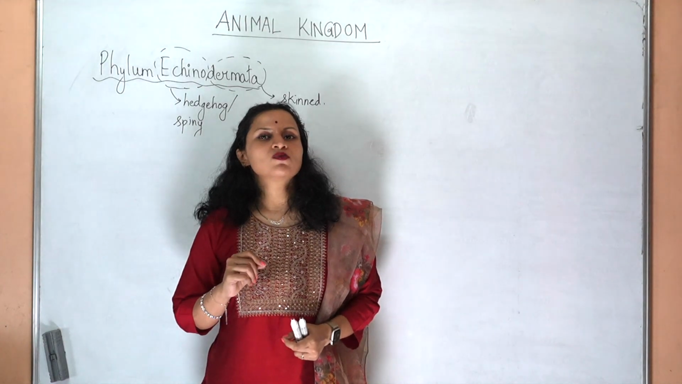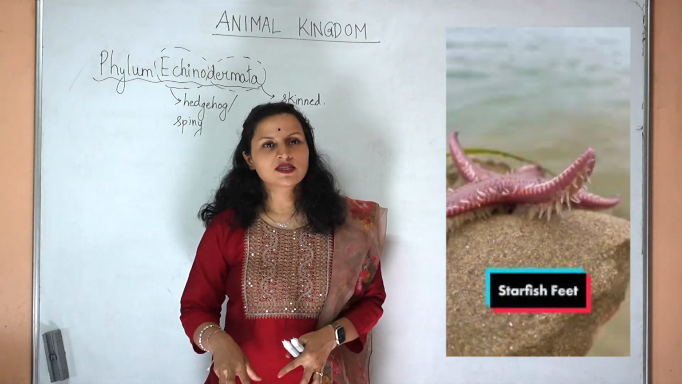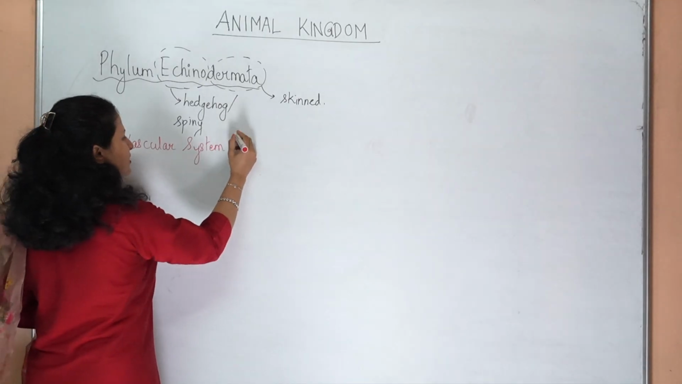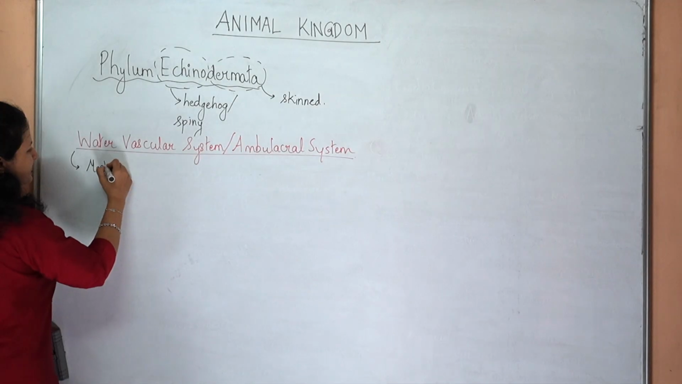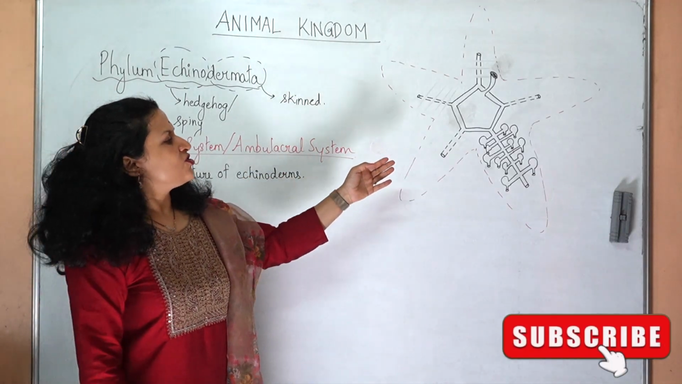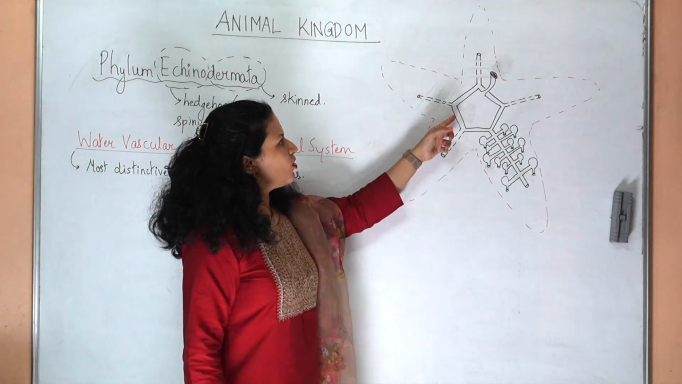It is because of this water vascular system that they have the formation of those tube feet, which protrude outside. The water vascular system, also called the ambulacral system, is the most distinctive feature of echinoderms. I've elaborated just one single arm over here. This type of arrangement will be found in all the arms.